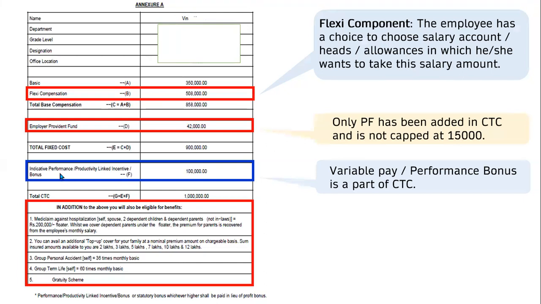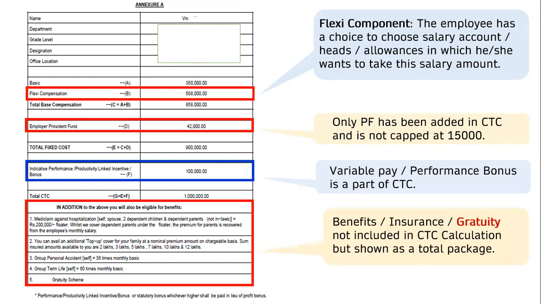You will see that indicative performance or productivity linked incentive is part of CTC. In the very first offer letter, we have seen that this performance incentive was coming at the bottom in the red box, and the company had not included that amount. This company has included the cost of variable pay also in the CTC. In the below red box, you will see that the company is giving all these benefits like mediclaim insurance, additional top-up coverage, group personal accident, group term life, and gratuity. The company is providing these many benefits, but they have not added the cost of any of these.